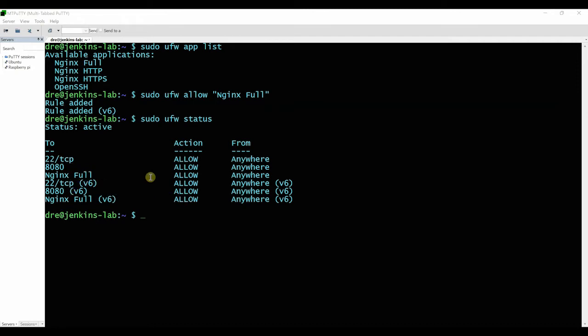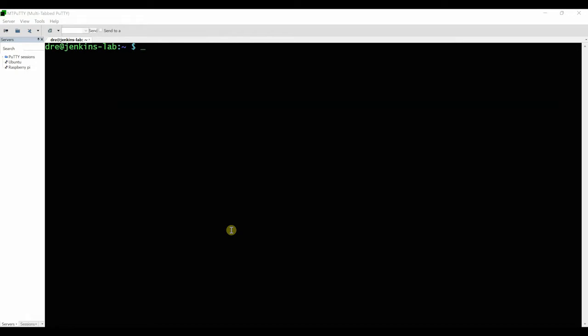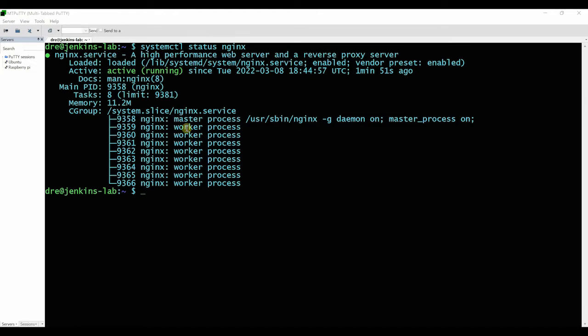So that's basically allowing HTTP and HTTPS. So we're good. And then we can confirm. So sudo, actually I don't need to do sudo, systemctl status Nginx, just to make sure the service is running. So now we know that's installed and running.